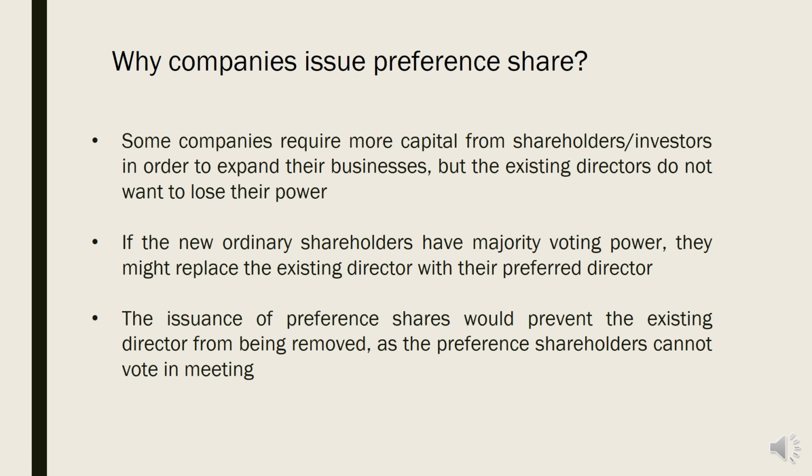And one of the reasons, perhaps, is that by issuing new ordinary shares, the directors are inviting new persons to be shareholders. For example, rather than having 7 shareholders now, they issue new ordinary shares and 5 more persons come and join the company, or 10 more persons come and join the company as shareholders holding the ordinary shares.